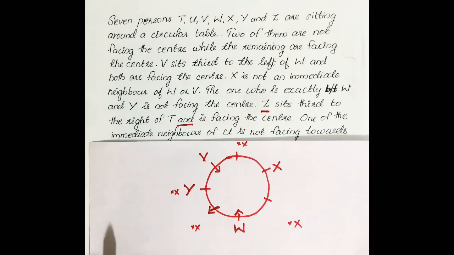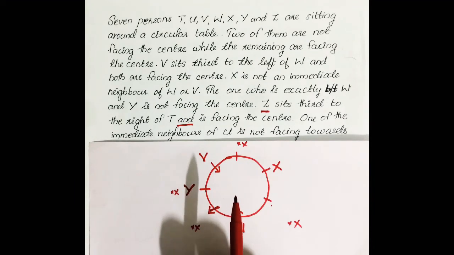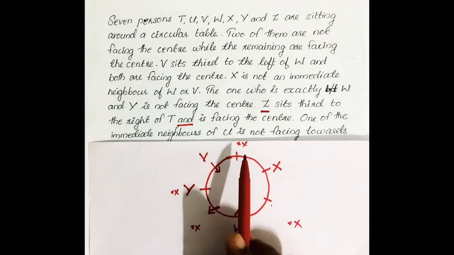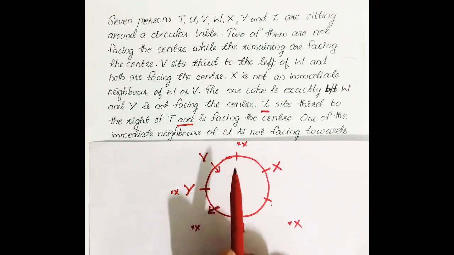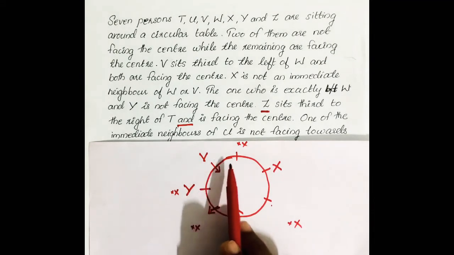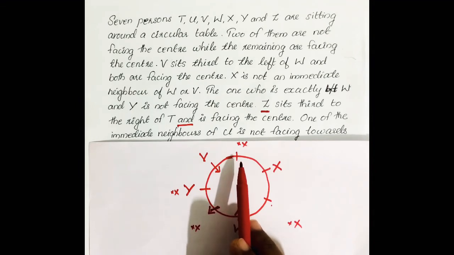Z is facing center means either it can be this place or this place only, because this place is already facing outside. And it is given Z sits third to the right of T. If we put Z here, it can be third right of T, means if we put T here facing outside, 1, 2, 3, Z is possible.